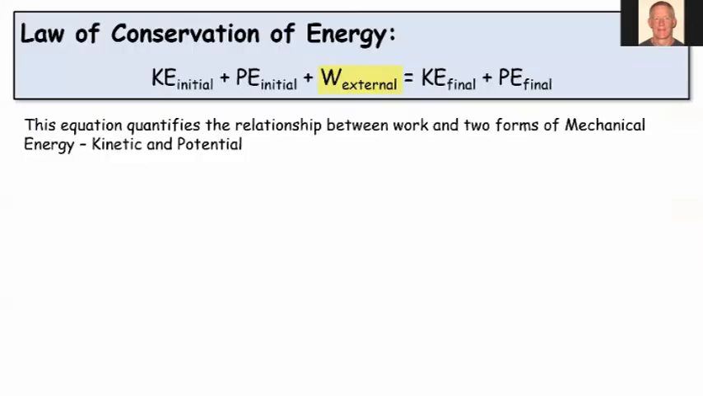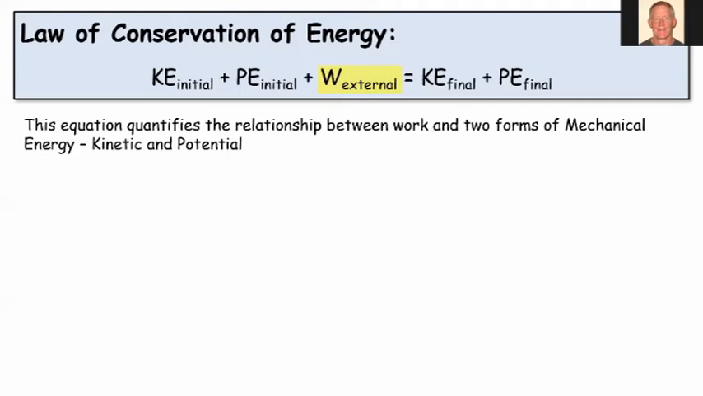Now, let's apply a little more math here. Let's quantify this relationship that exists in the law of conservation of energy. And notice it's similar to what we did for conservation of momentum, right? Where we have the energy before, the initial energy, is equal to the energy after. But we've added another term into this. Notice we have a W external, that is work external.